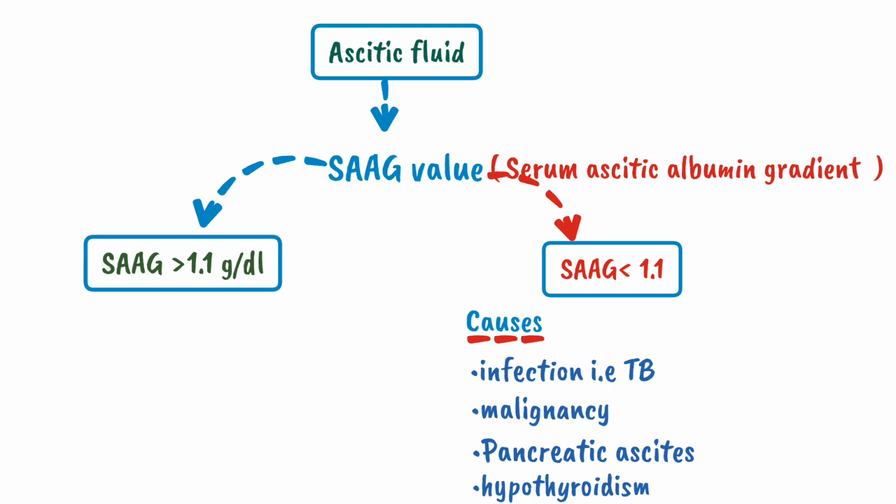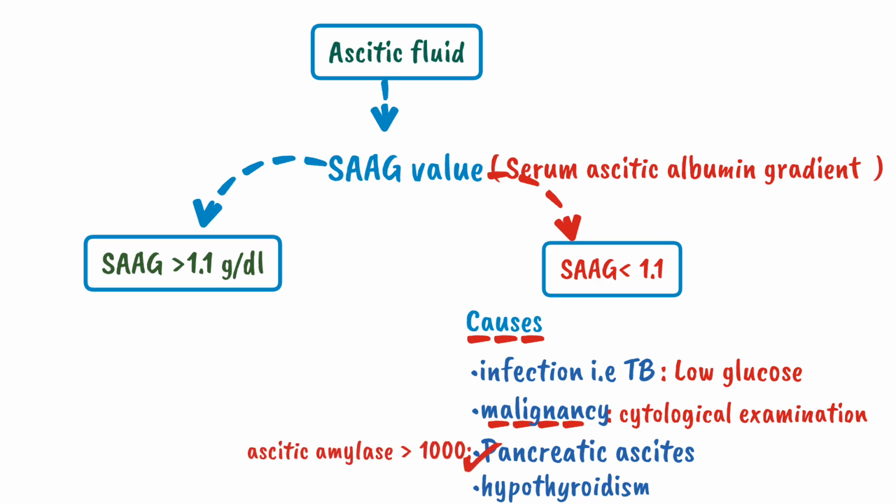How to differentiate between these four diseases? To narrow the diagnosis, we perform different tests. When the glucose level in ascitic fluid is low, it suggests infection such as tubercular ascites. While in malignancy we perform cytological examination which can rule out the malignancy. While in pancreatic ascites, the ascitic amylase activity will be greater than 1000 unit per liter. While in hypothyroidism, we measure the TSH level.